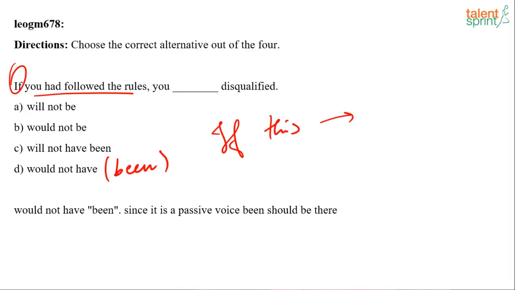So the correct answer is D. However, there is a been missing.